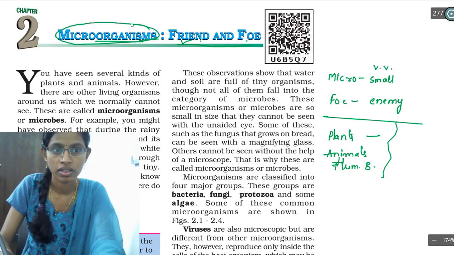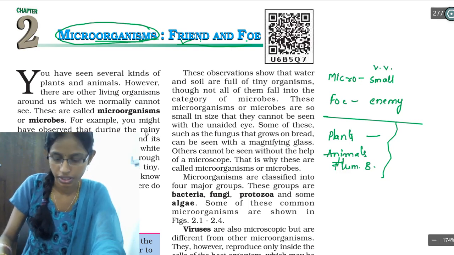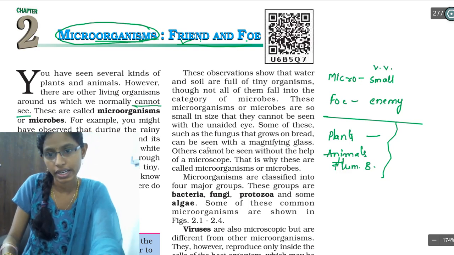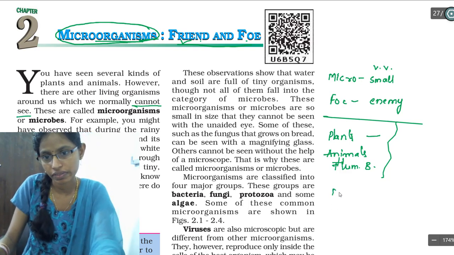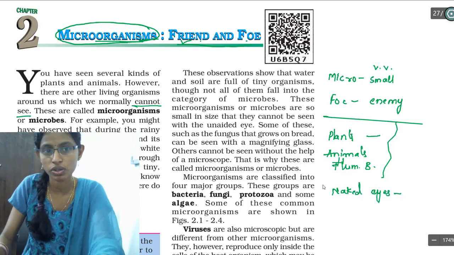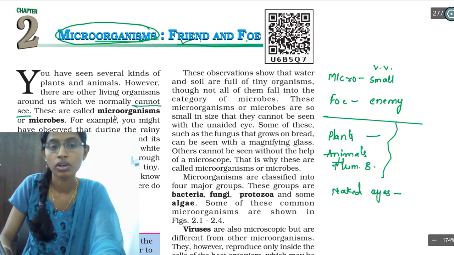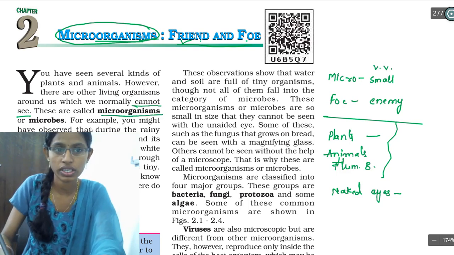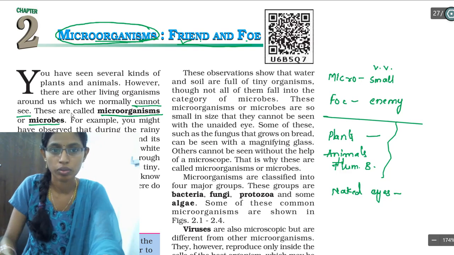Okay, so the organisms which we cannot see through our naked eyes. Naked eyes here refers to normal eyes. From the normal eyes we are not going to see these organisms, and those organisms are microorganisms, or we are going to call them microbes.